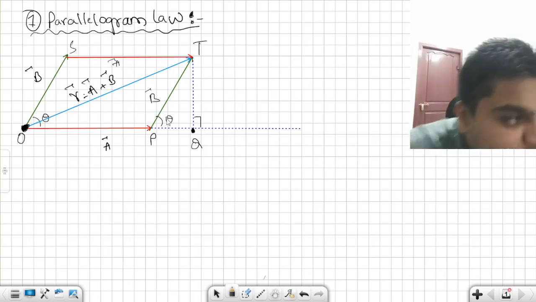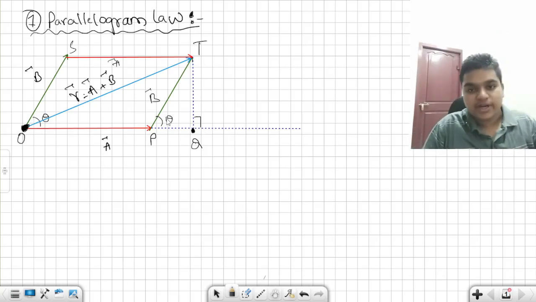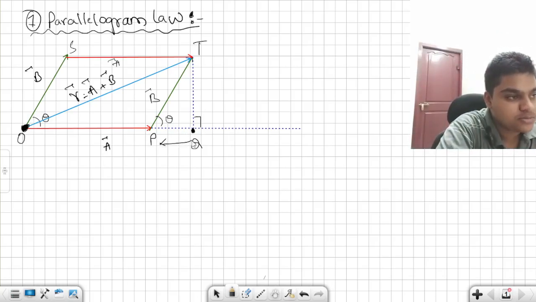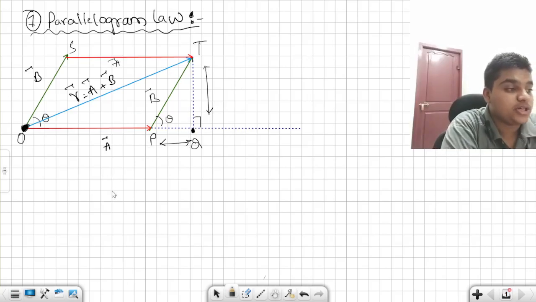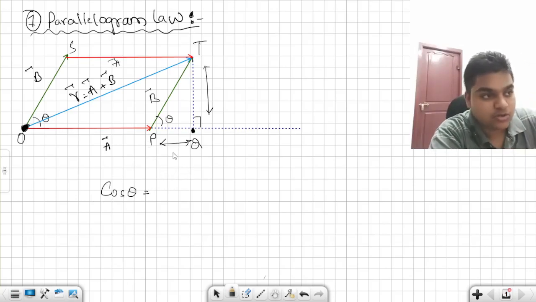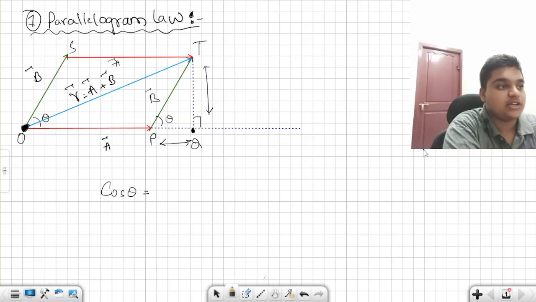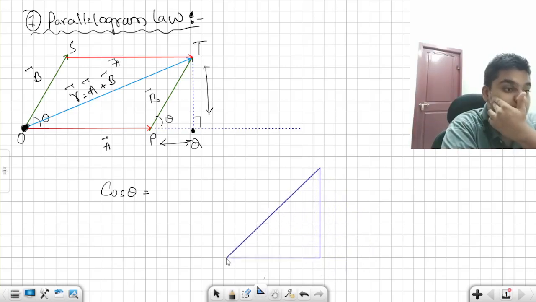Now what we have to do is find PQ and TQ. How can we find this? We already have the trigonometry in our hand, which says cos theta is equal to adjacent by hypotenuse. This is already a right angle triangle. I'm very bad at drawing, guys, so that is why I use these shapes.